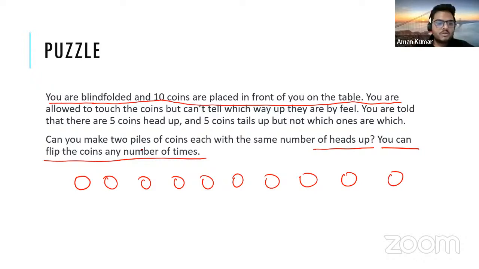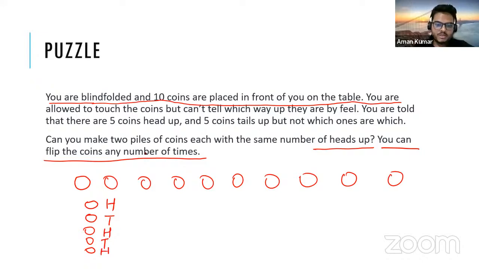Okay. So if I take the first 5 coins and make, let's say, a pile, for example 1, 2, 3, 4, 5. What can happen is, let's say, this can be head, this can be tail, this can be head, this can be tail, just a thought process.